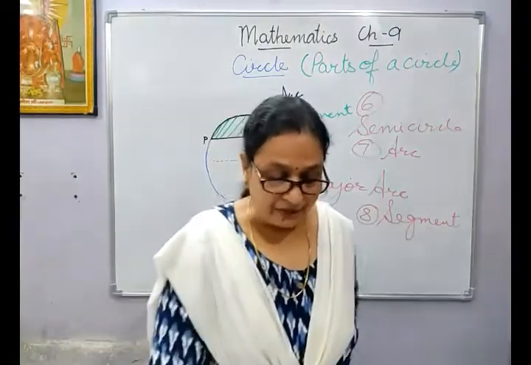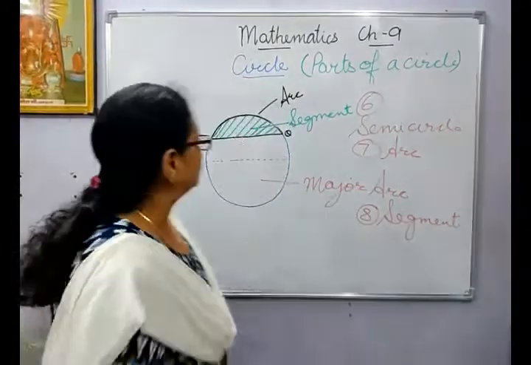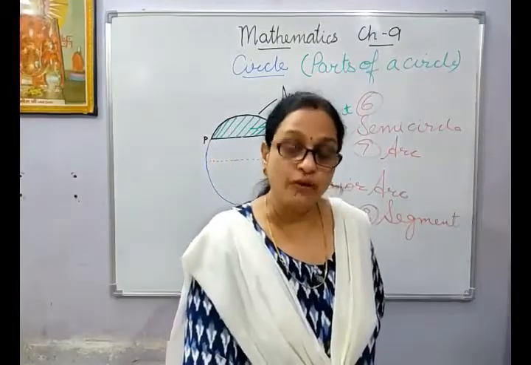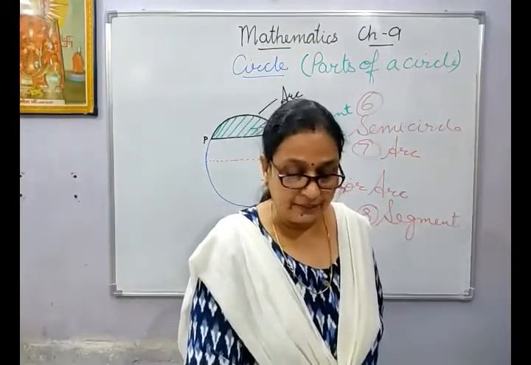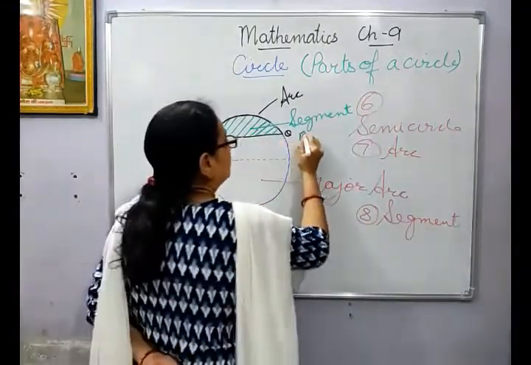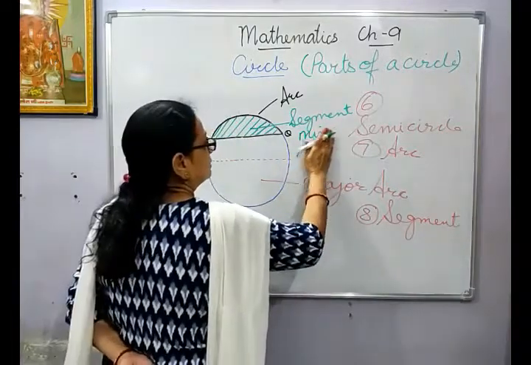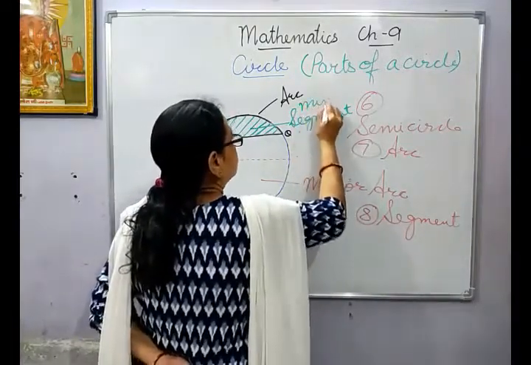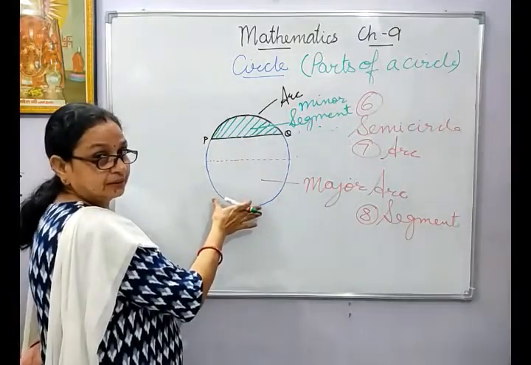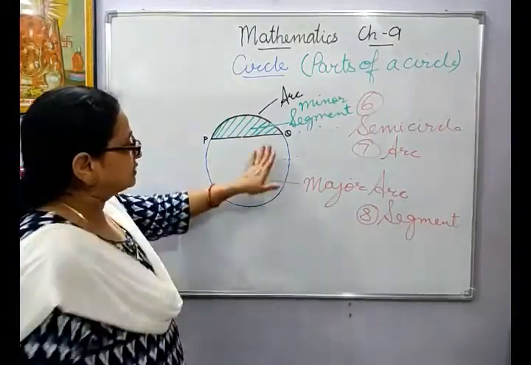The segment which is formed by the minor arc of the circle and the corresponding chord is called the minor segment. Because this was the minor arc and this was the major arc.